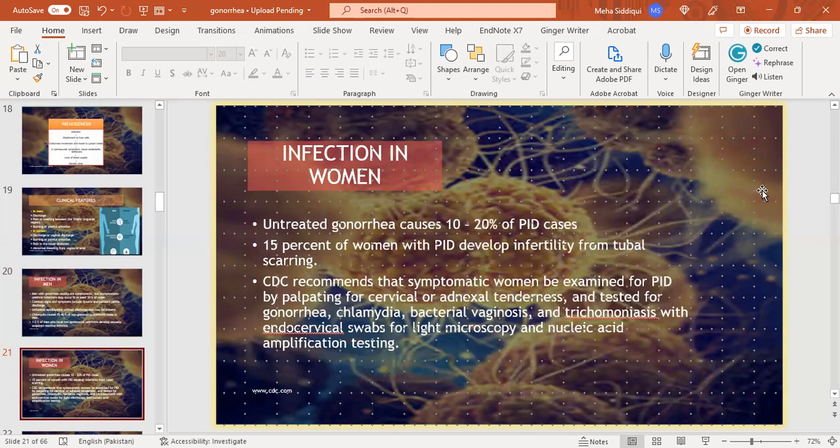Infection in women. Untreated gonorrhea causes 10 to 20% of pelvic inflammatory disease cases. 15% of women with PID develop infertility from tubal scarring. CDC recommends that symptomatic women should be examined for pelvic inflammatory disease by palpating for cervical or adnexal tenderness and tested for gonorrhea, chlamydia, bacterial vaginosis, and trichomoniasis with endocervical cells for light microscopy and nucleic acid amplification testing.